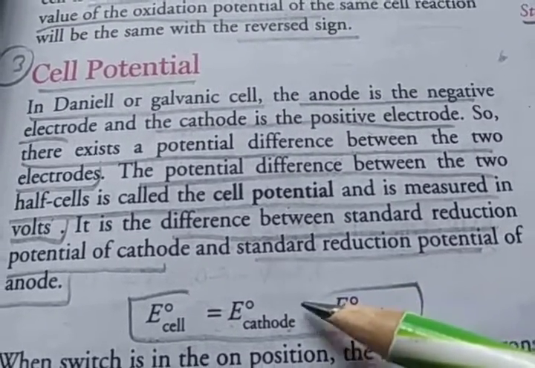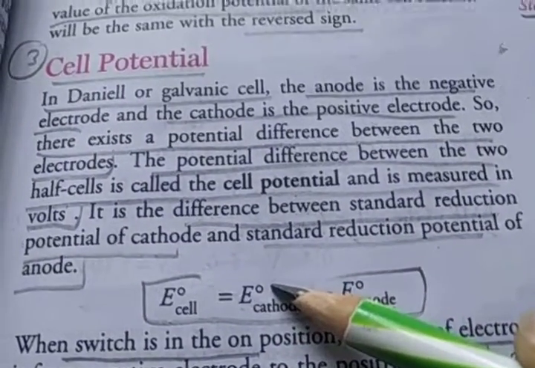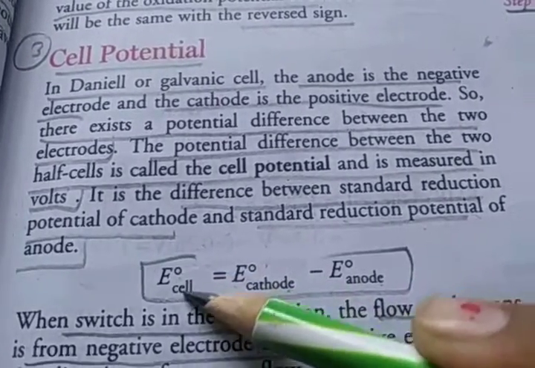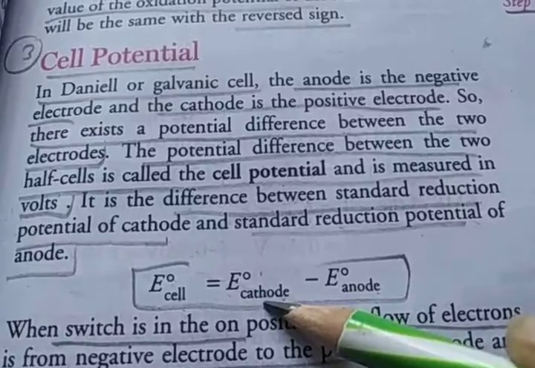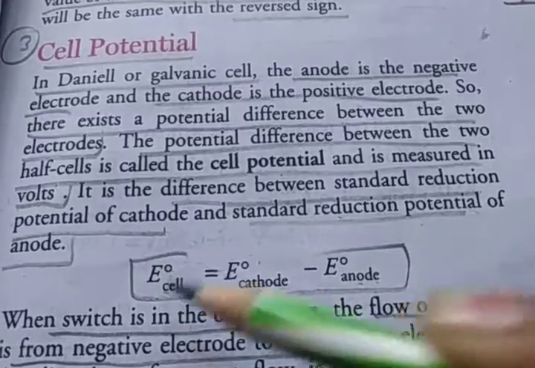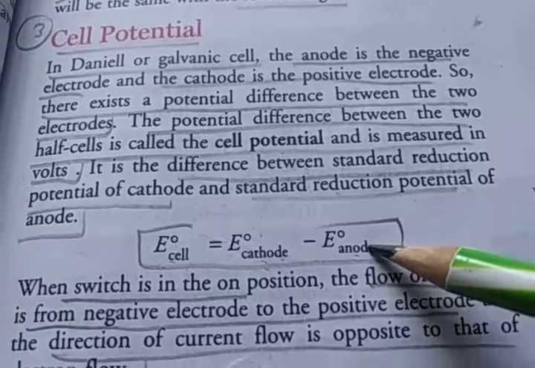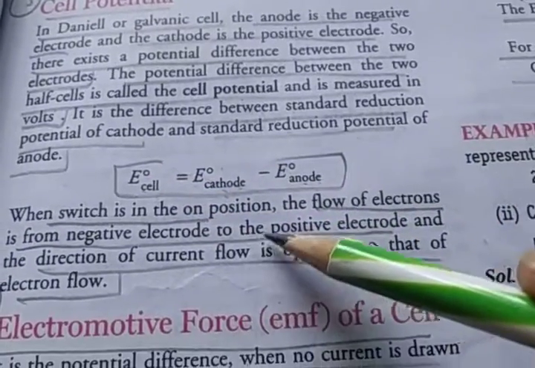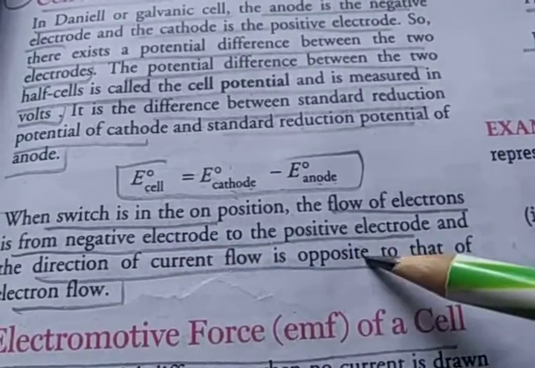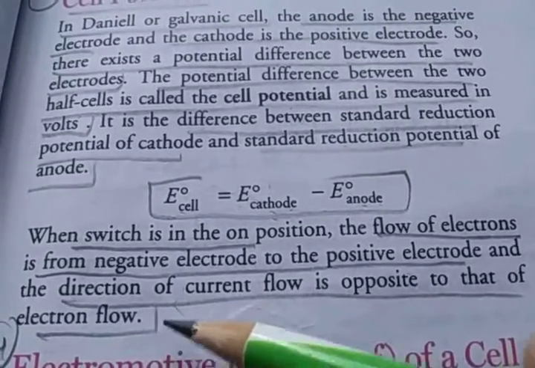The difference between the standard reduction potential of the cathode and the standard reduction potential of the anode. Standard reduction potential is indicated by E naught, and cell potential is indicated by E naught cell. So E naught cell equals E naught cathode minus E naught anode. When the switch is on, electrons flow from the negative electrode to the positive electrode, but the direction of current flow is opposite to that of electron flow.